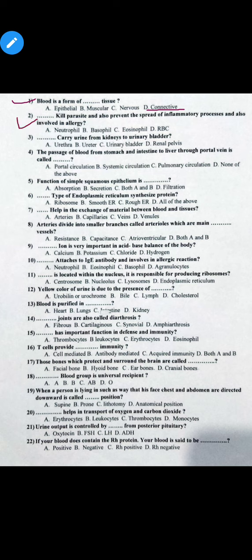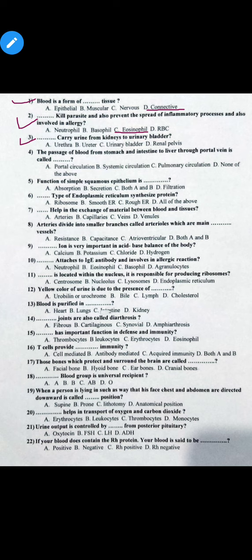MCQ number 2. Dash kill parasite and also prevent the spread of inflammatory processes and also involved in allergy. Option A neutrophil, option B basophil, option C eosinophil and option D red blood cell. So the correct option is option C, eosinophil. Eosinophil kill parasite and also prevent the spread of inflammatory processes and also involved in allergy.